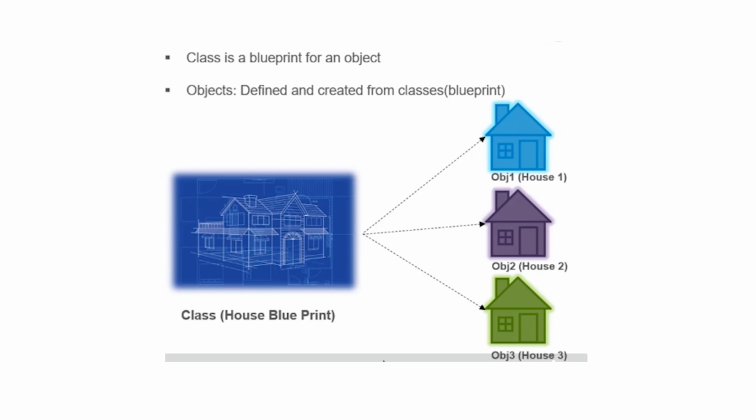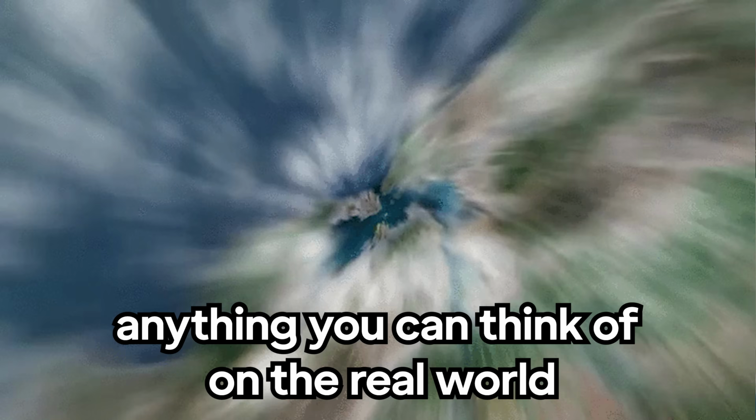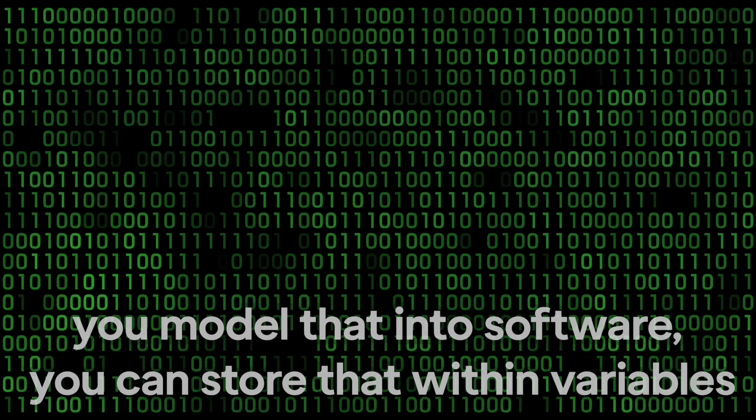Variables, you can store literally anything you want. You can store a house if you want, you can store a person object if you want, literally anything you can think of in the real world. You model that into software, you can store that within variables. Without variables, there's no programs, trust me.